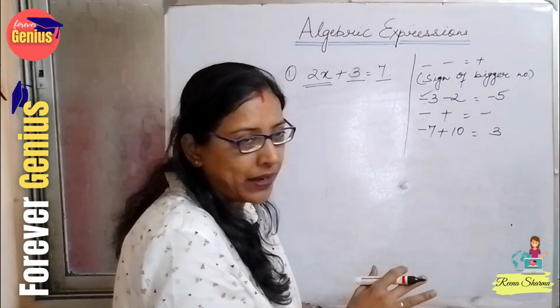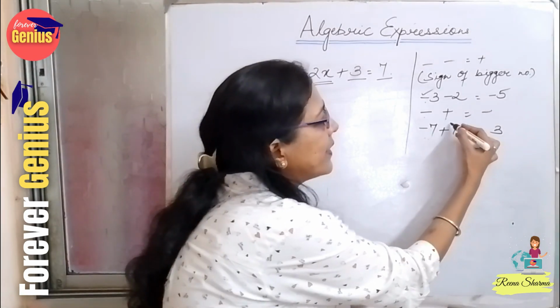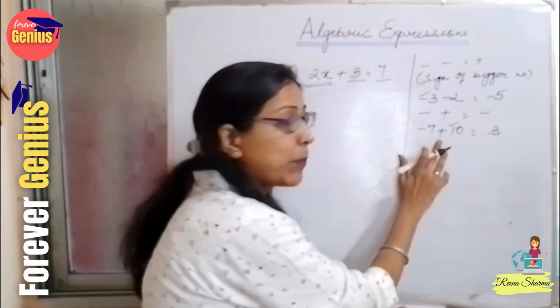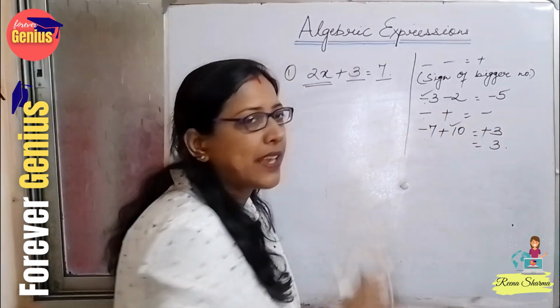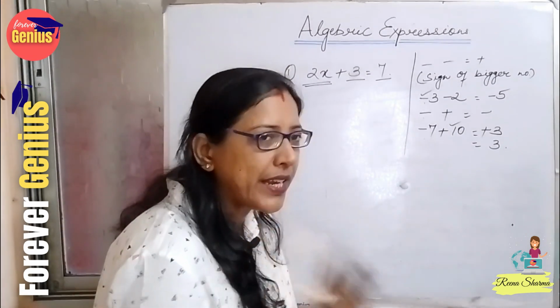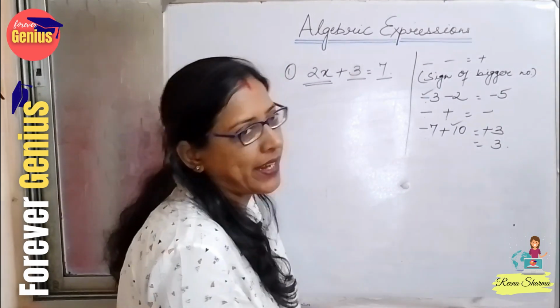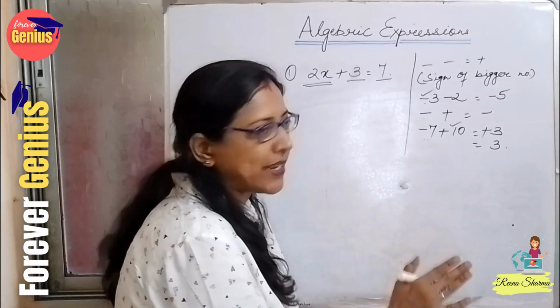Sign of the bigger number. Which is the bigger number? 10. तो इसका साइन क्या है? प्लस. तो हम यहाँ पे प्लस. बट प्लस को लिखने का जरूरत नहीं है. If I simply write 3 also, that will also justify it. We don't have to give the different signs.